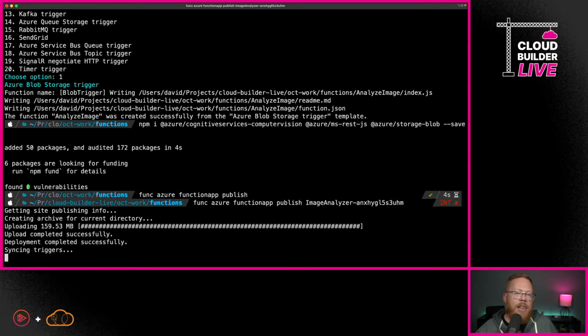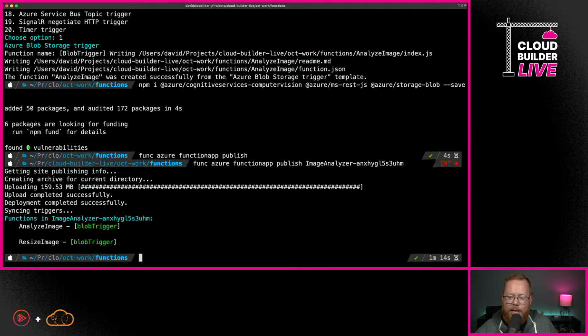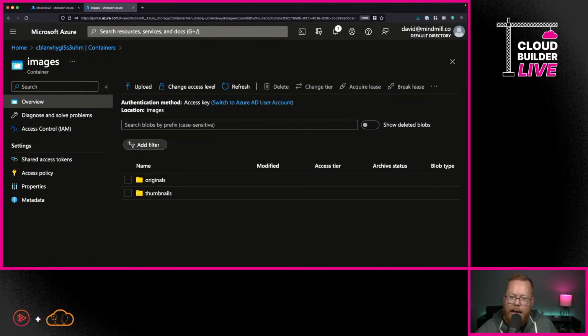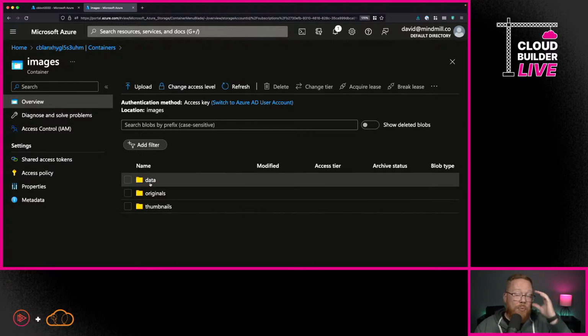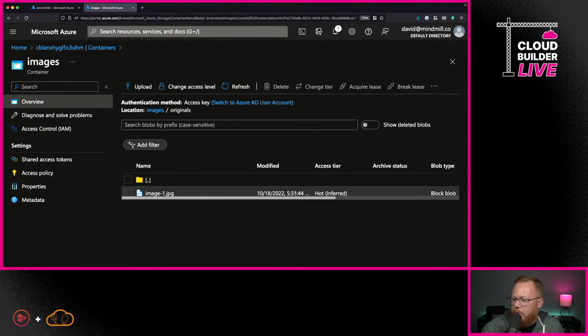Okay. Things always take longer when you're waiting on them to finish, especially in a demo. So there we go. Everything's done. So now if I go back over here and refresh it, you can see we already have the data because it actually went through and ran that trigger against things that were already in there. So we could look at that. But just for fun, I want to run through and do it again.